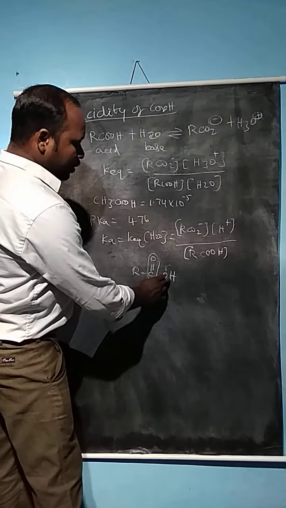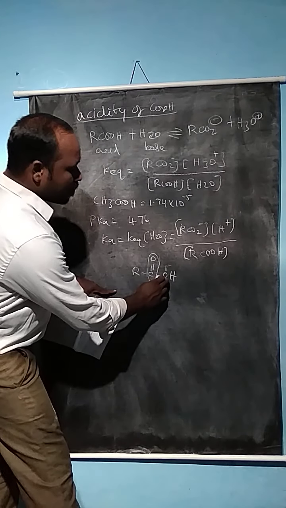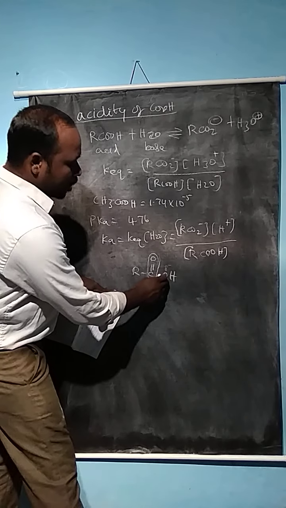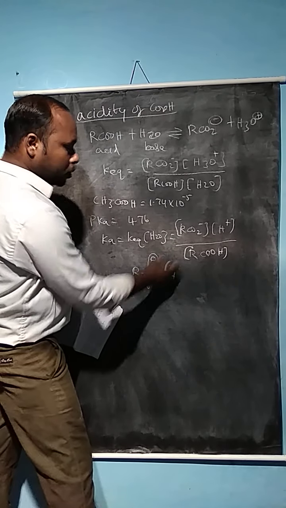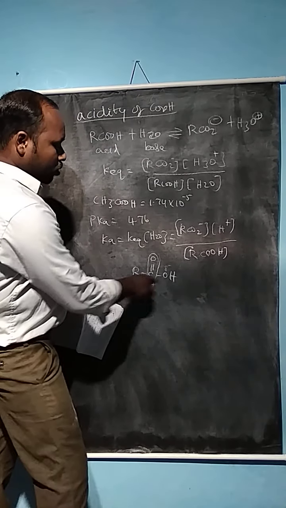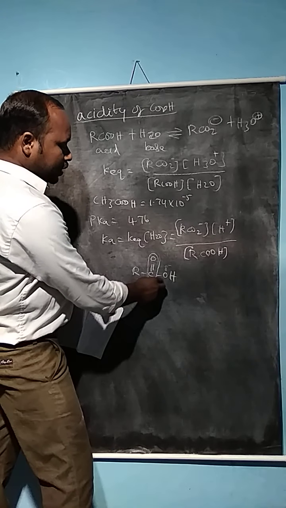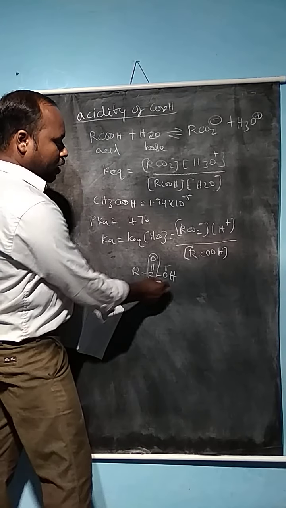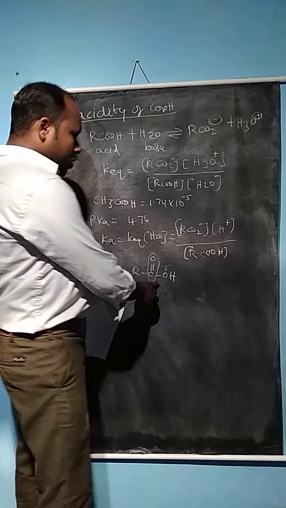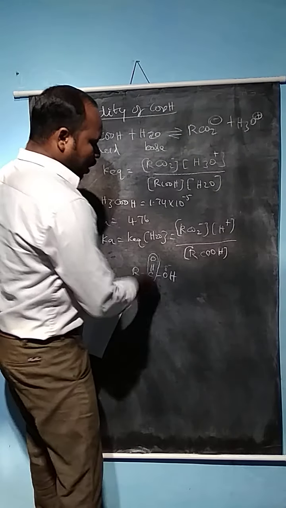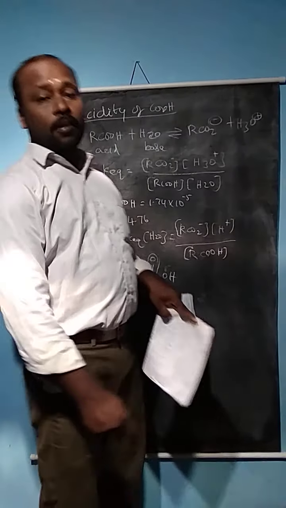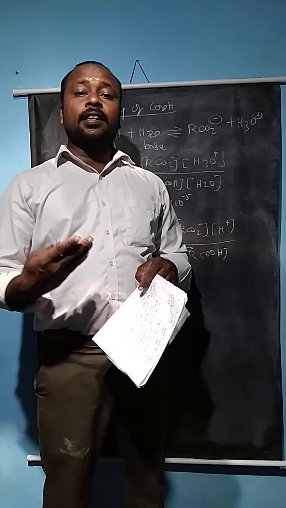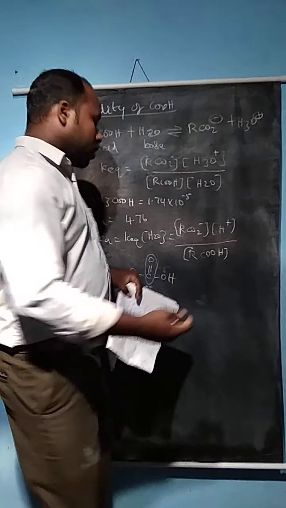Similarly, the oxygen withdraws electrons from the hydrogen atom, so it is also possible to release H plus ions. There is also an electronegativity difference between carbon and oxygen, so it can shift as a proton as well as hydroxyl ions. This is the difference between the acidic nature of the acid group and the alcoholic group.